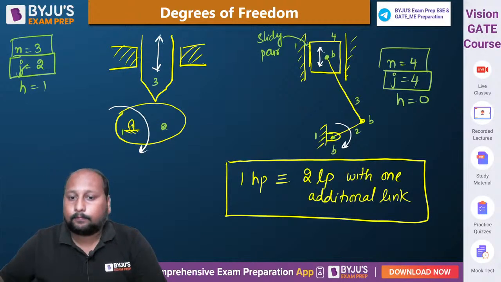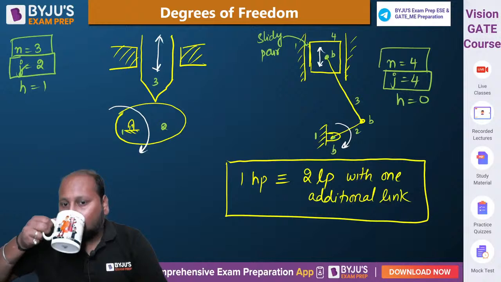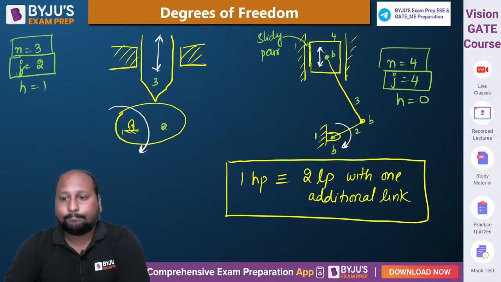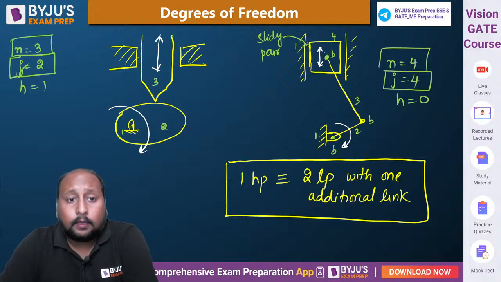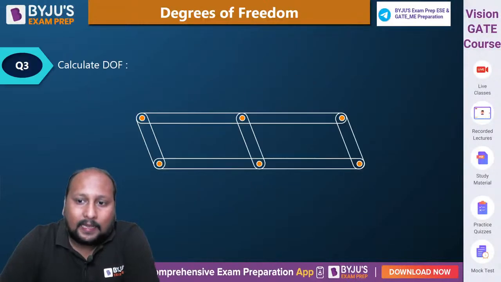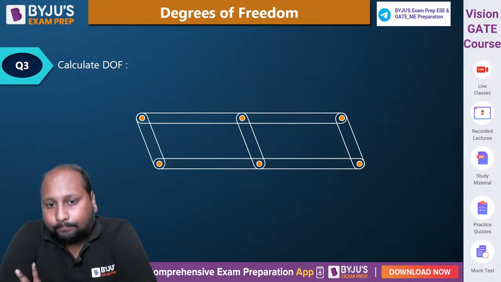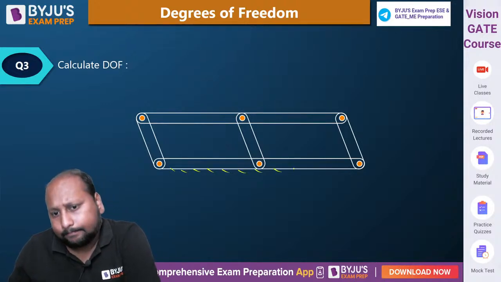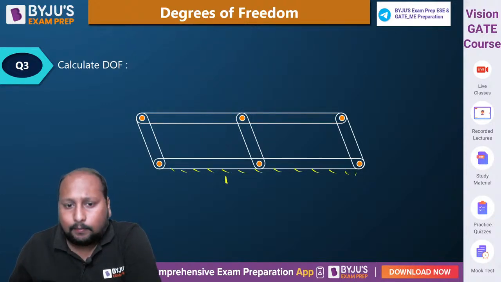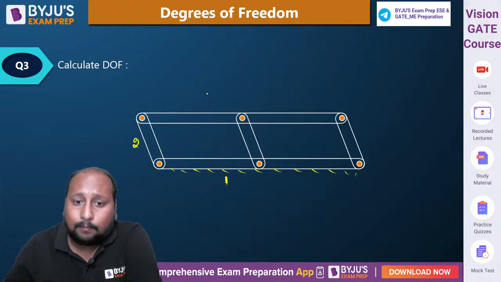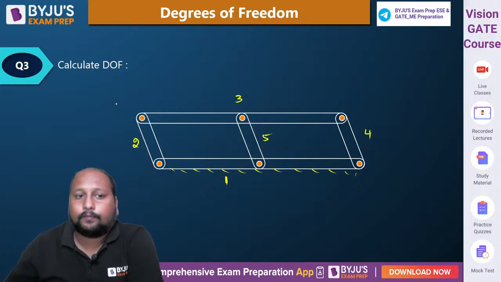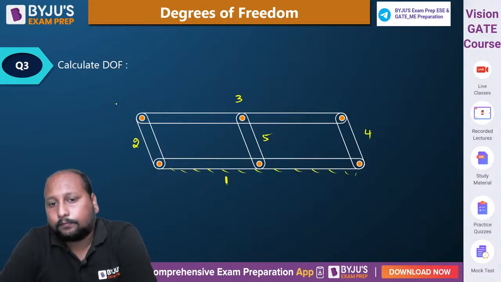Clear है? चलिए, perfect. Now let's take one more example, and this is a special case. Let us suppose this is a link that is being fixed. आपका link number 1 है. This complete is link number 3. This is link number 4, and this is. चलिए, calculate the degree of freedom.